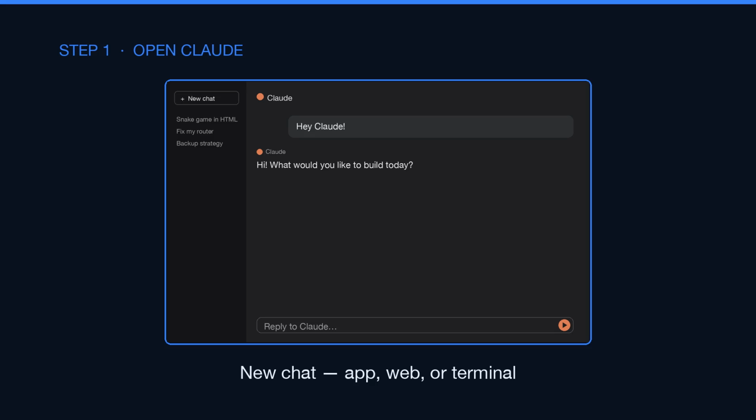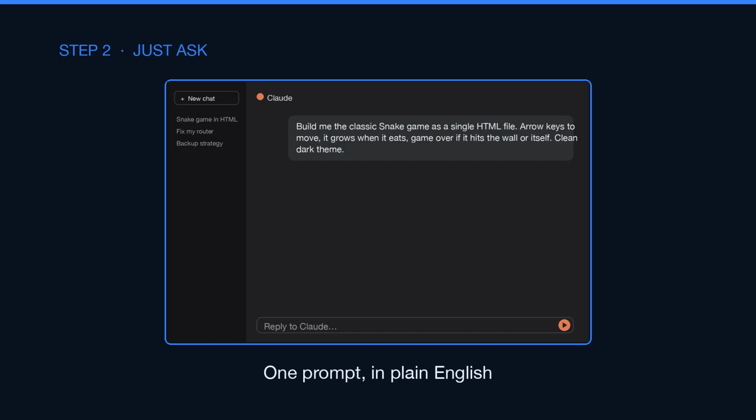Step 1. Open Claude. I'm on the web app, but the desktop app or Claude Code in your terminal all work the same way. Start a new chat. Now the only real skill, asking.